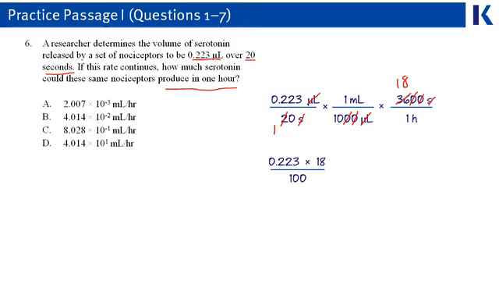So we can see we've got a 100 in the bottom, and we've got 0.223 times 18 on the top, which is a little bit tricky. You can kind of maybe think of that as about 1/5 times 18, or 0.2 times 18, which is going to be around 4. So that can simplify into about 4 over 100, or 0.004. We look for that in our answer choices. We see that 4 times 10 to the negative 2, or answer choice B, works for us. Again, this math, while straightforward enough, definitely took us some time, and so it's something you should do only at the end of the section if you've got extra time remaining, knowing that you've answered most of the questions already.